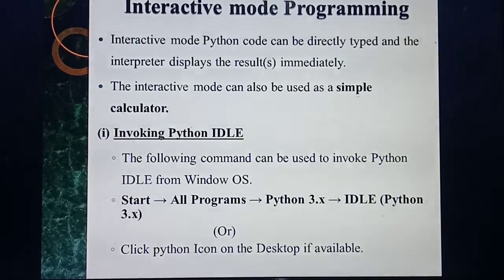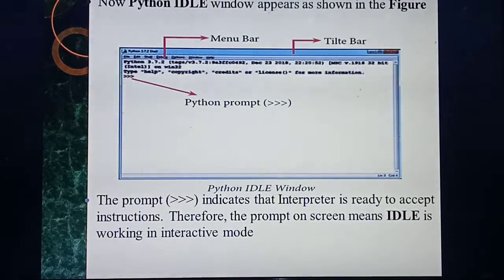There are two ways to open the Python IDLE. One is first click the start button, then select all programs, and inside all programs Python 3.x IDLE. If you have installed Python on your computer, the Python icon will be displayed on your desktop itself. So no need to go inside all programs. From the desktop itself you can double click and open it. Understood?